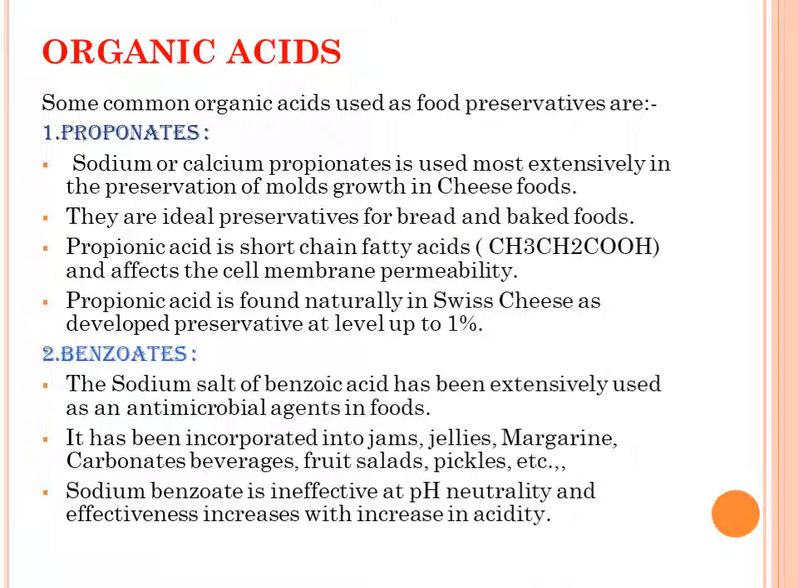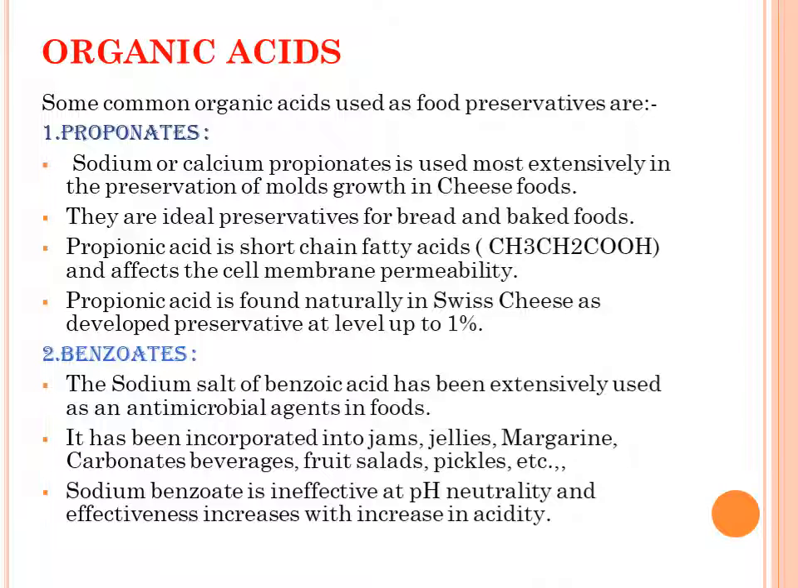So next is organic acids. Organic acids are a type of chemical preservative. Some common organic acids used as food preservatives are propionates. Sodium propionate or calcium propionate is used most extensively to prevent mold growth in cheese foods. They are ideal preservatives for bread and baked foods.